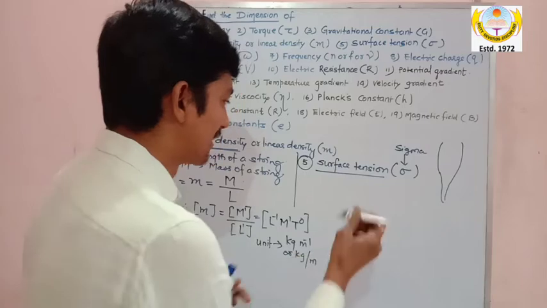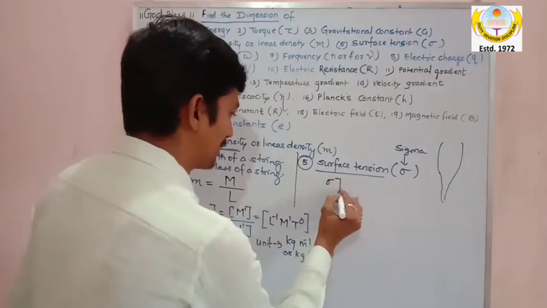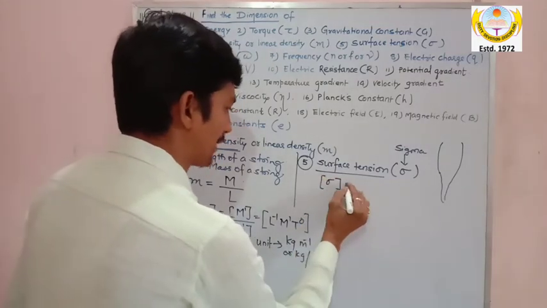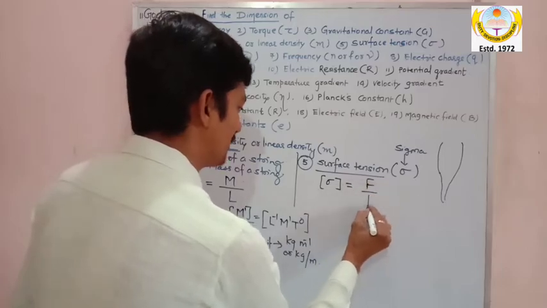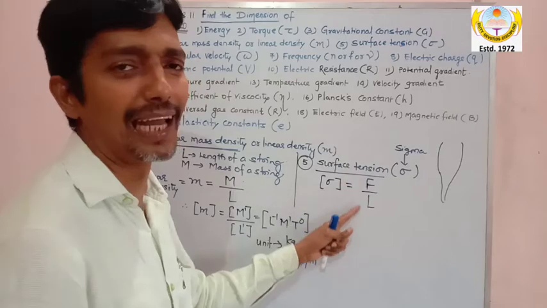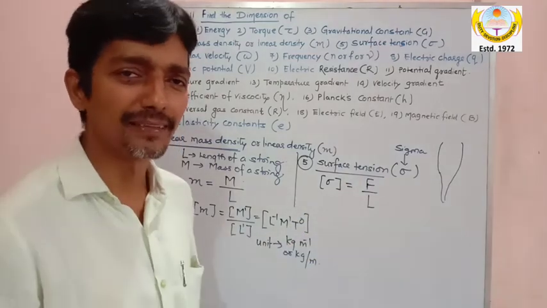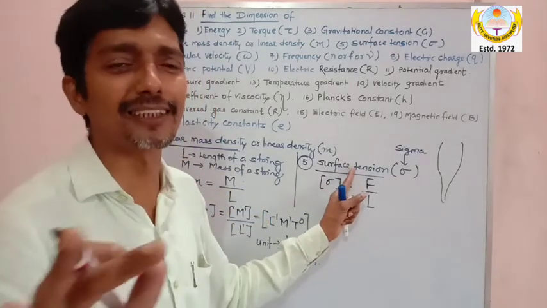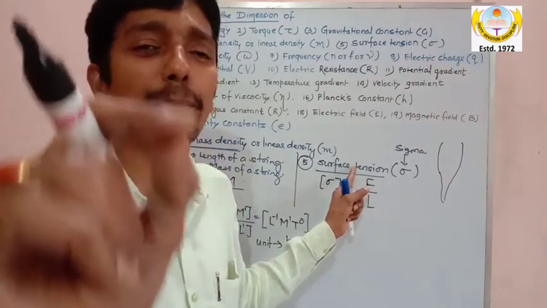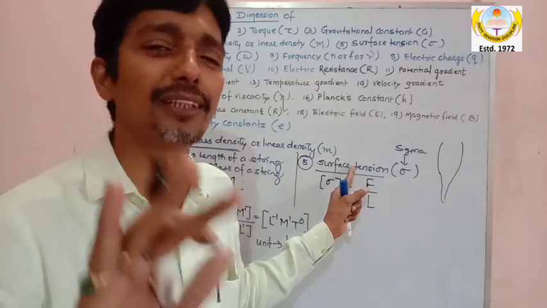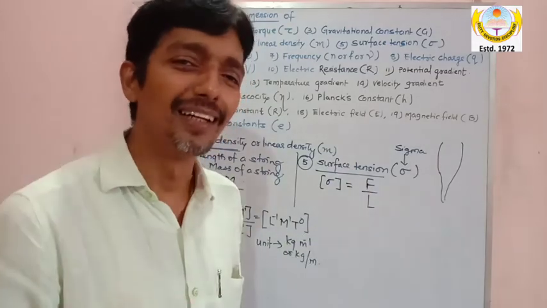And my dear, the formula of this surface tension, I am writing the dimension of surface tension. The formula is force divided by length. So मैंने आपको concept दे दिया कि this physical quantity is used as a property of fluid: surface tension, spreading of ink, right?